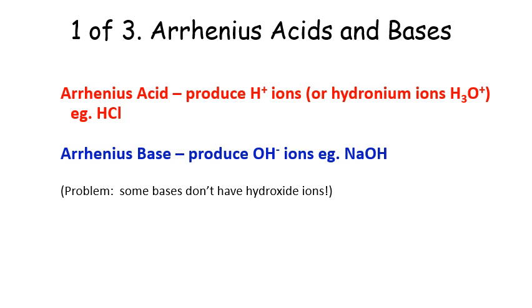So now we're going to look at the Arrhenius acid and bases hypothesis in a little bit more detail. An Arrhenius acid produces proton ions or hydronium ions in an aqueous solution. So for example, hydrochloric acid is going to produce H plus ions and chloride ions. An Arrhenius base, on the other hand, produces hydroxide ions. For example, sodium hydroxide will produce sodium ions and hydroxide ions. However, there is a problem because some bases don't actually have hydroxide ions, which is a problem for the Arrhenius acids and bases hypothesis.